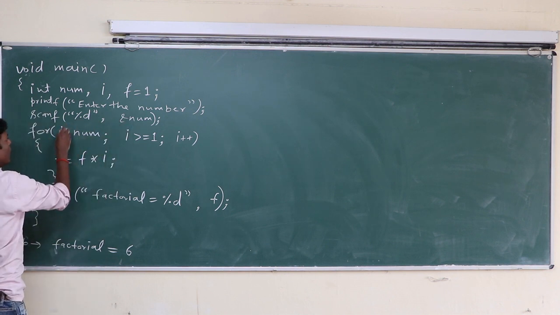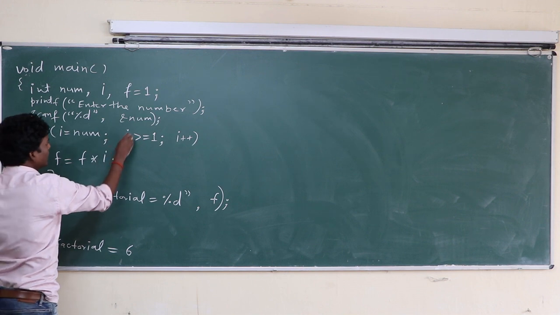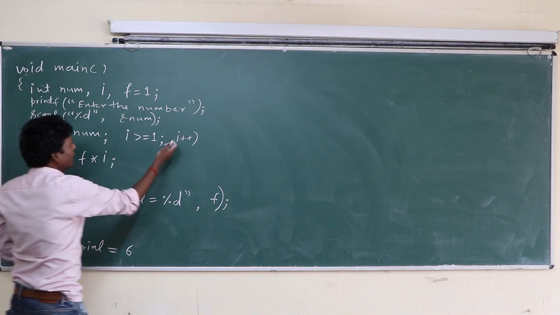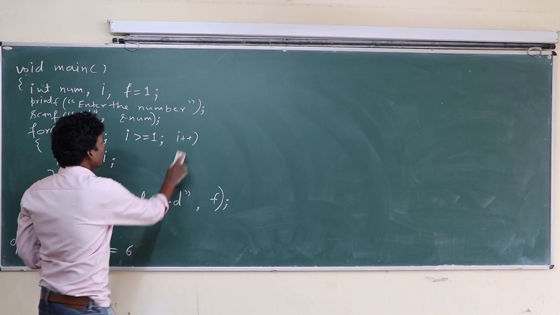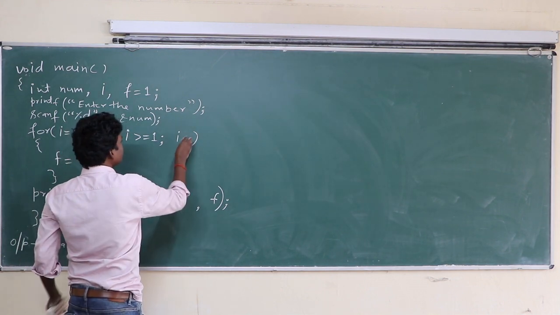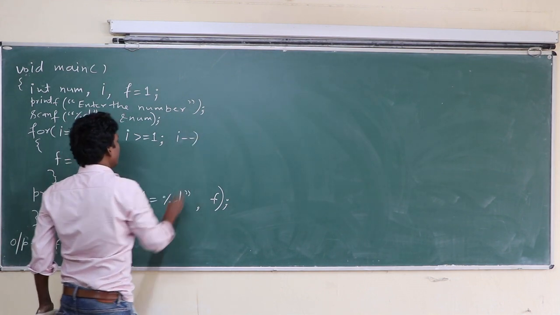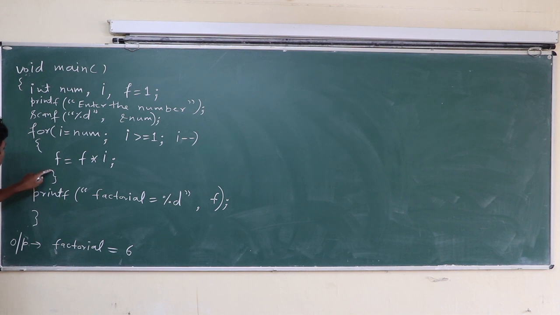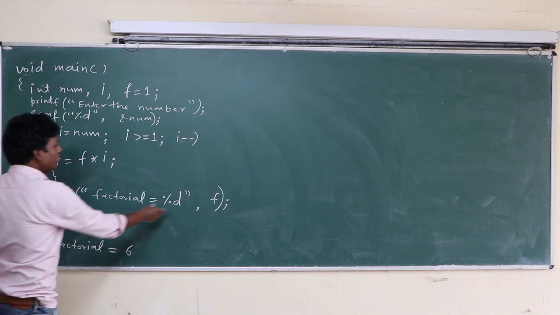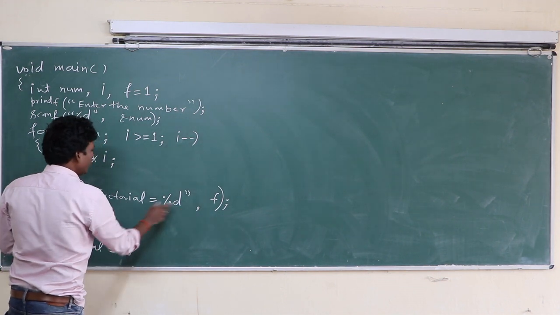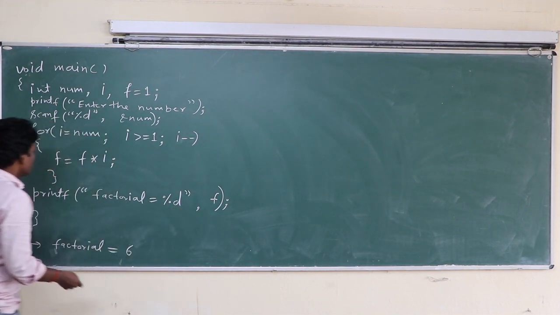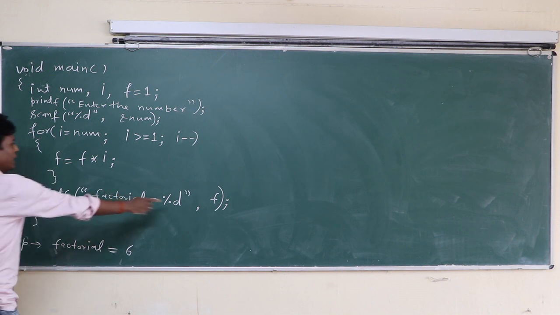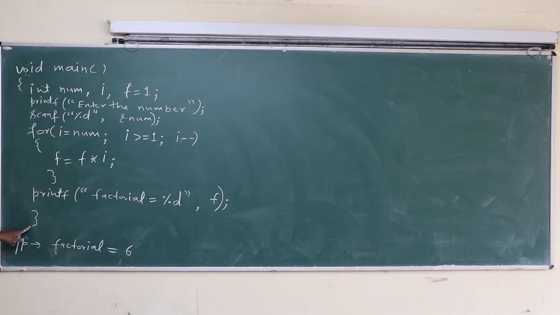Okay, here i equal to num, i is greater than or equal to 1, i minus minus, sorry, here it is i minus minus. f equal to f into i. This loop is closed. When control exits from this loop, f has the factorial value, and printf prints %d for f.